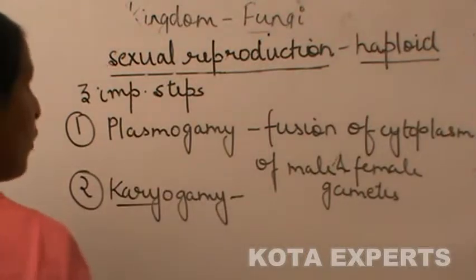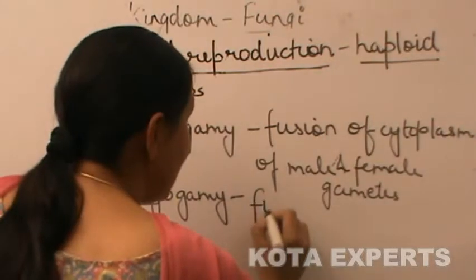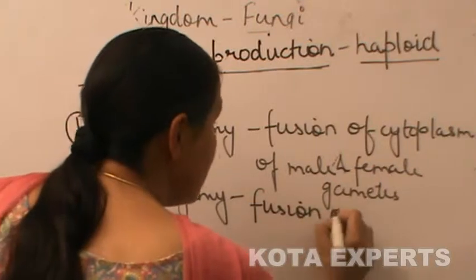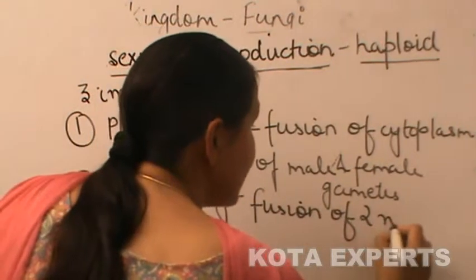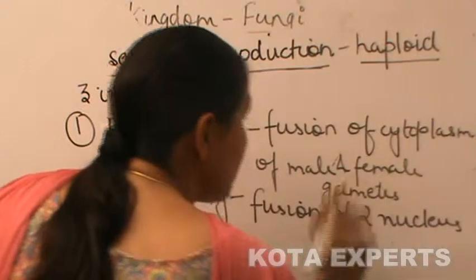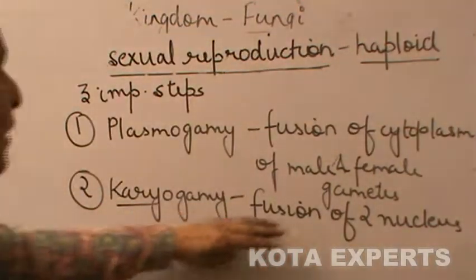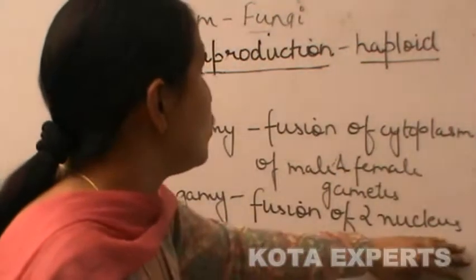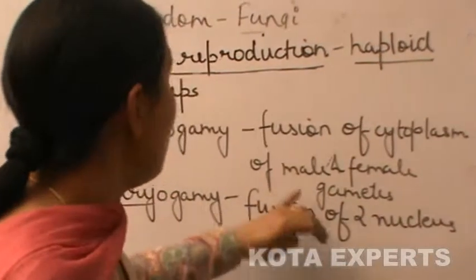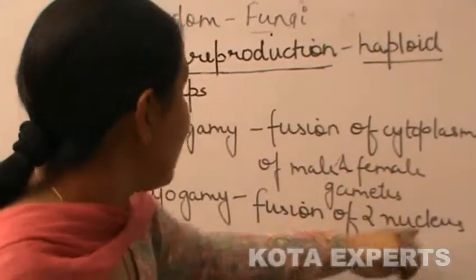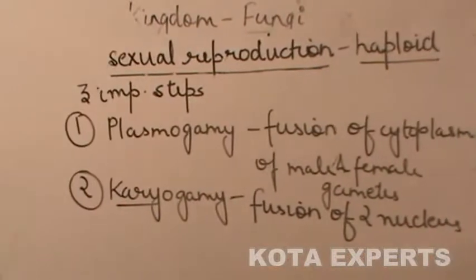This process is known as karyogamy, that is, fusion of the nuclei of the male and the female gametes.